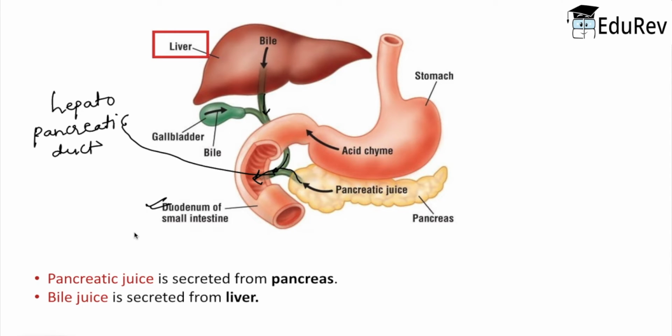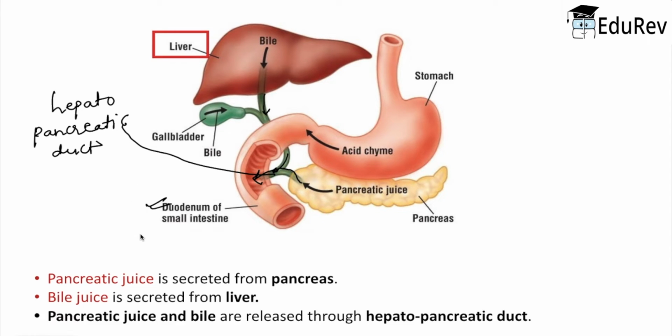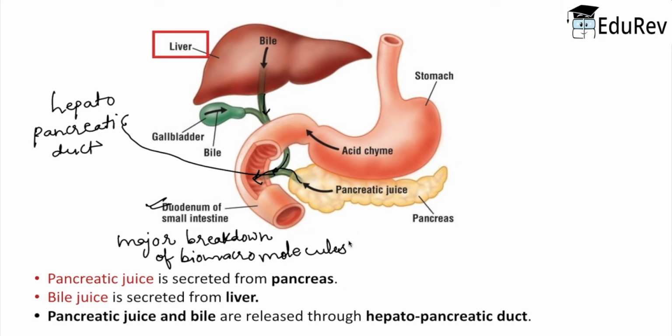Inside this duodenum, the major breakdown of biomacromolecules takes place. It means the major breakdown of the complex substances is taking place inside the duodenum of the small intestine.